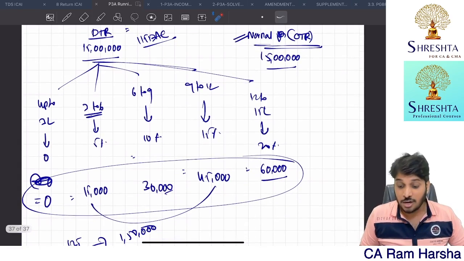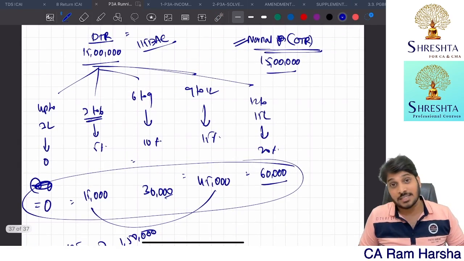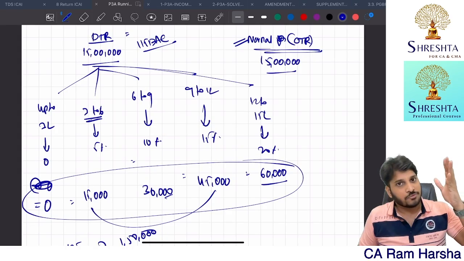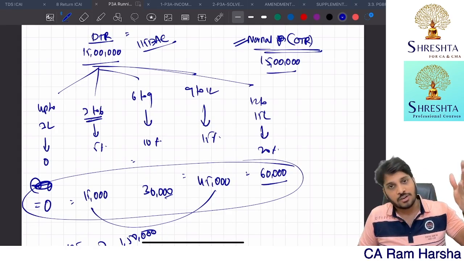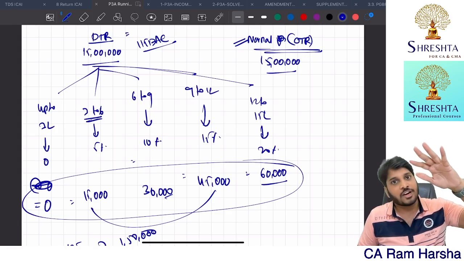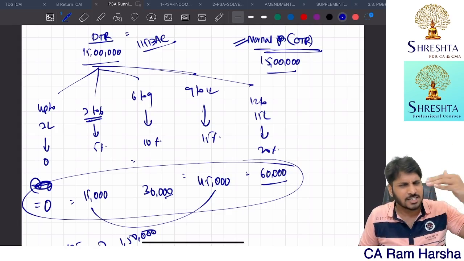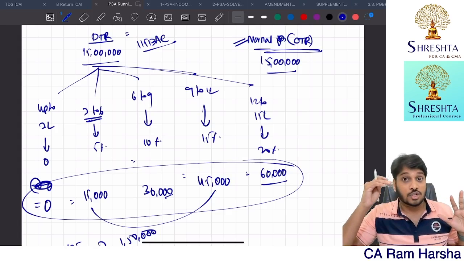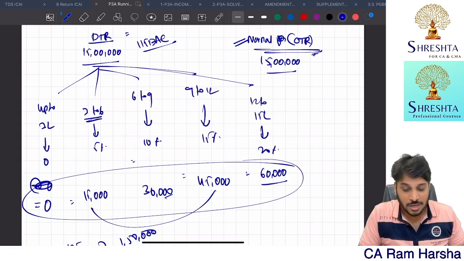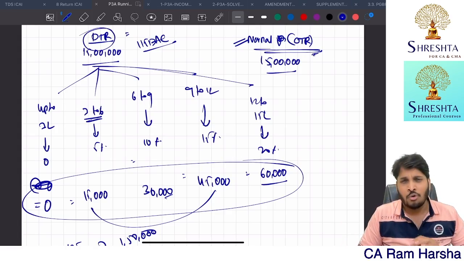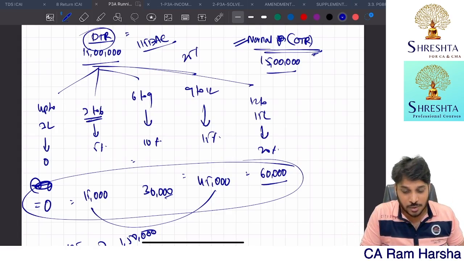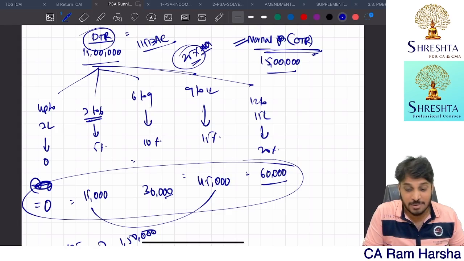Fine. So under the normal tax regime, surcharge has 5 rates. 50 lakhs to 1 crore has one surcharge rate, 1 crore to 2 crores has one surcharge rate, beyond 2 to 5 crores it is 25%, beyond 5 crores 35%, and there is one category where the surcharge rate is 15%. So 37% surcharge is the maximum surcharge under the normal tax rate. But under the default tax regime, whatever your income might be, the maximum surcharge rate is 25%. Here it is a very big benefit.